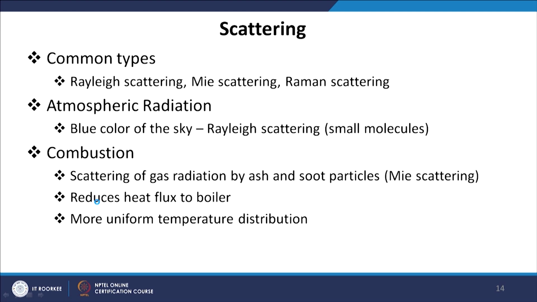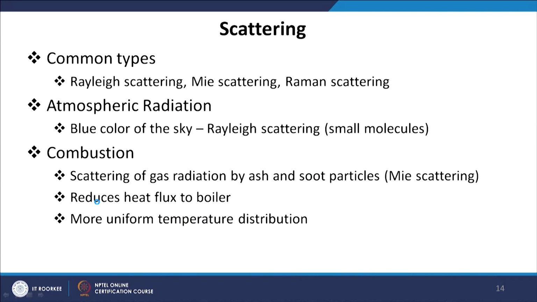Okay. So, Rayleigh scattering and Mie scattering are elastic types of scattering where the energy of the photon is not changed, and when the energy of the photon is not changed during scattering, the wavelength of the photon is not changed. So, they preserve wavelength. In atmospheric radiation we have molecules of water in the atmosphere, and these molecules scatter solar radiation. This phenomenon is called Rayleigh scattering, and it gives blue color to the sky. The molecules are of very small size. So, small particle or small molecule scattering is Rayleigh scattering, which has application in atmospheric radiation.